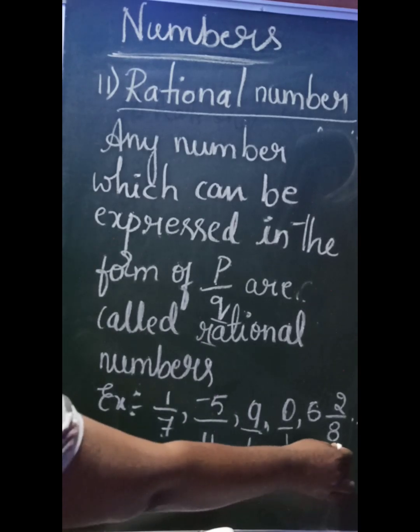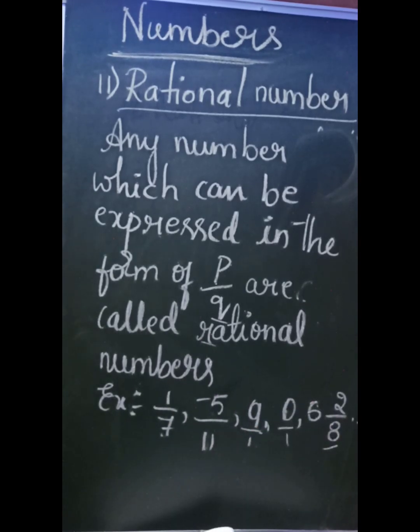And a number which is in the form of a mixed fraction can also be considered a rational number. When you solve that, you will get the p by q form. I hope you understood the meaning of rational number.